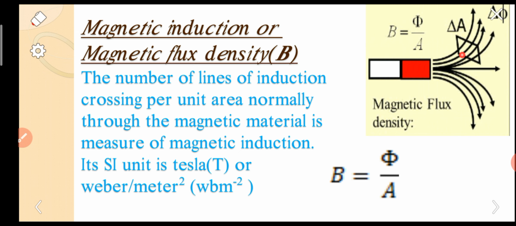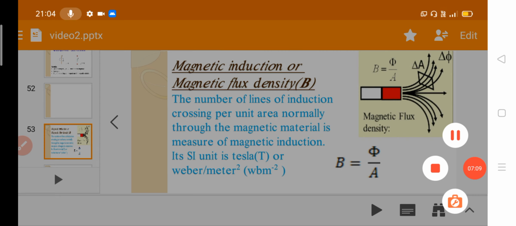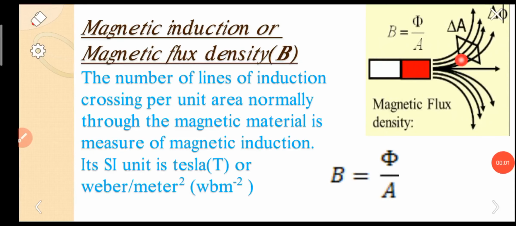In the path of these field lines we have taken an area, this square shaped diagram. This is the unit area. For unit area, some number of field lines are crossing.